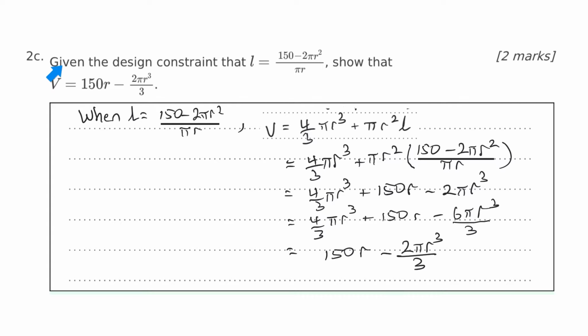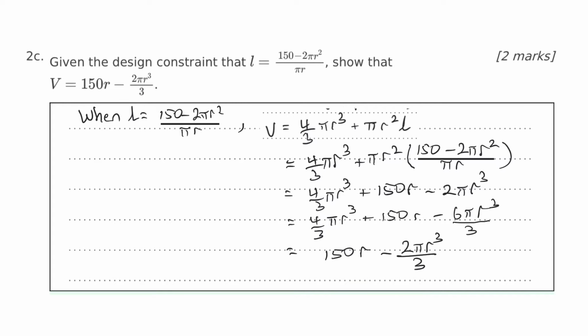Now, for 2c, it says, given the design constraint, basically they're just saying that this is the relationship between L and R, and it's to do with the design of it, right? So that's just decided. They tell you that. Show that V equals 150R minus 2 pi r cubed on 3. Well, the first thing you notice is on the left-hand side is V, and on the right-hand side is only R. If you go back to 2a, we determined this. That was the solution to 2a. And we have V on the left-hand side, which they want.